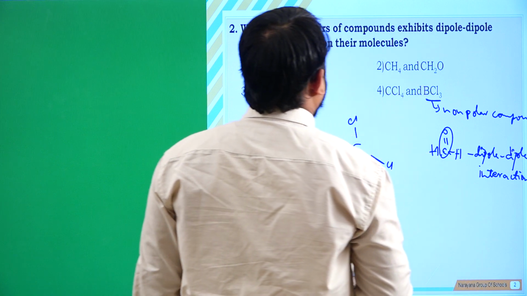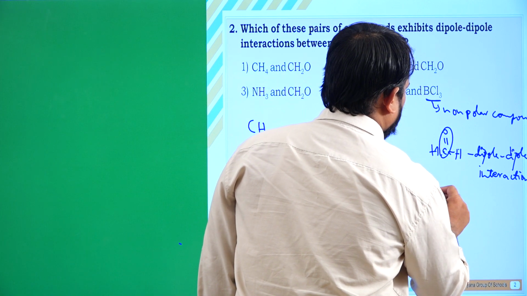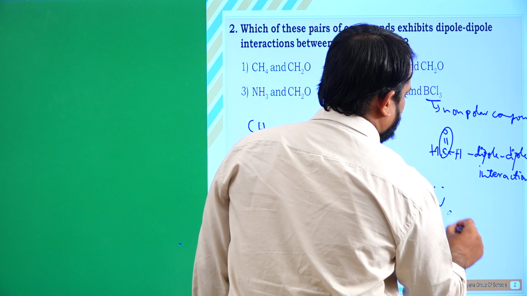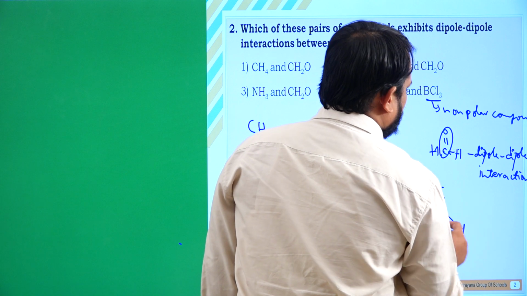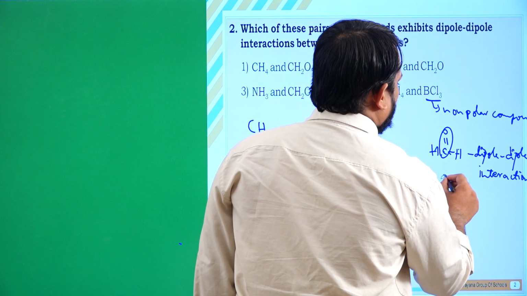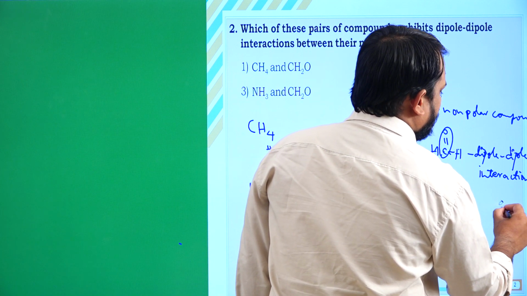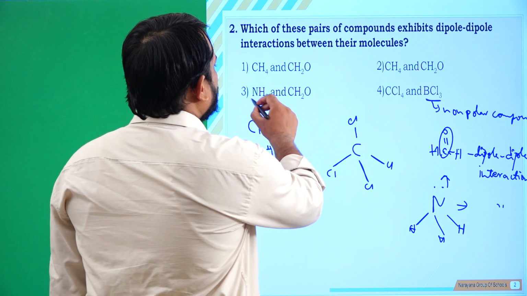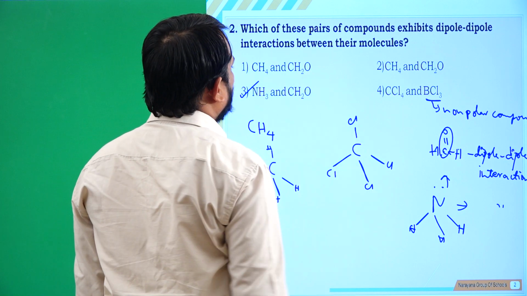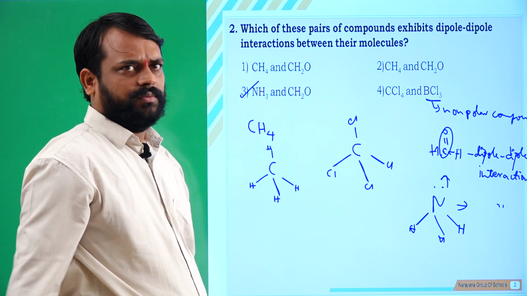And next, coming to ammonia. Ammonia is also a polar molecule. So here also it generates the dipole-dipole interaction. So the combination here is NH3 and CH2O, ammonia and formaldehyde. So which option? Third option.